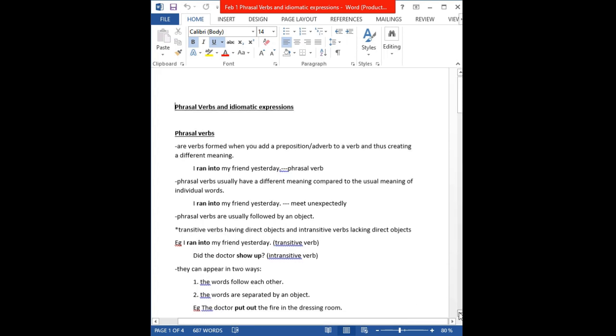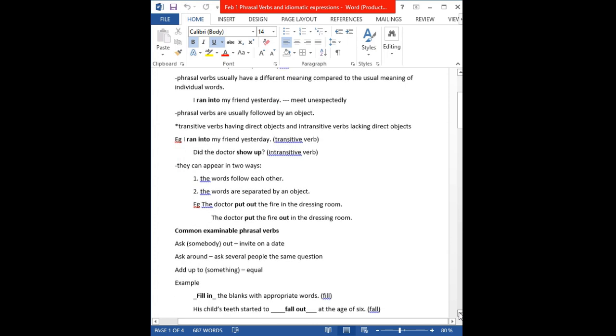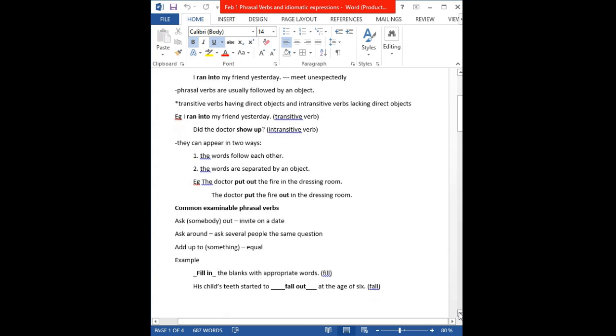So we continue. Phrasal verbs can appear in two ways. The first way is that the words follow each other. What I mean is that the main verb and the preposition or the adverb follow each other, one after the other. Like in our first example here, we have, the doctor put out the fire in the dressing room. Put out is our phrasal verb. Remember, to put out means to extinguish.